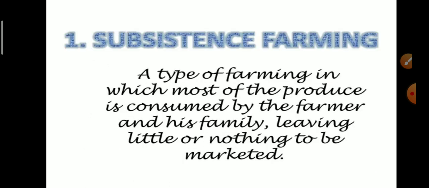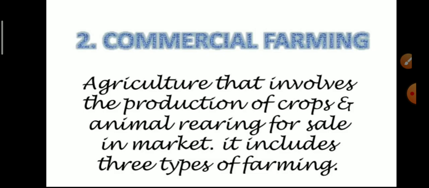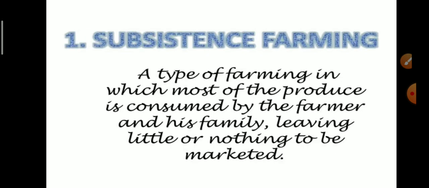Next, types of farming. Farming is practiced in various ways in different parts of the world depending on geographical conditions. So it can be divided into two parts: subsistence farming and commercial farming. So what is subsistence farming? A type of farming in which most of the produce is consumed by the farmer and his family, leaving little or nothing to be marketed.